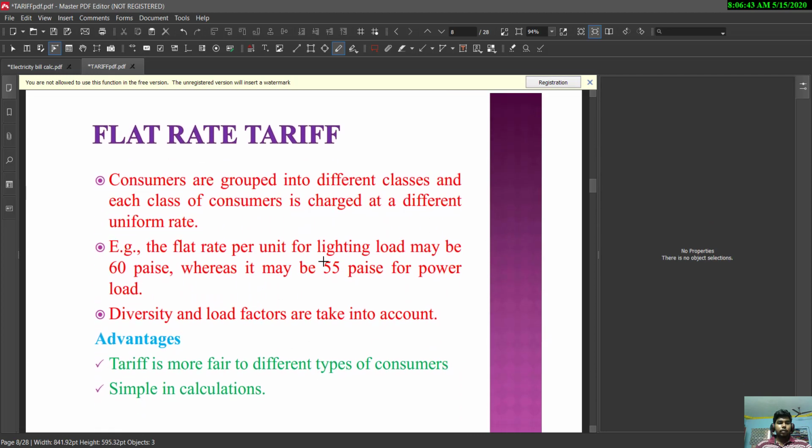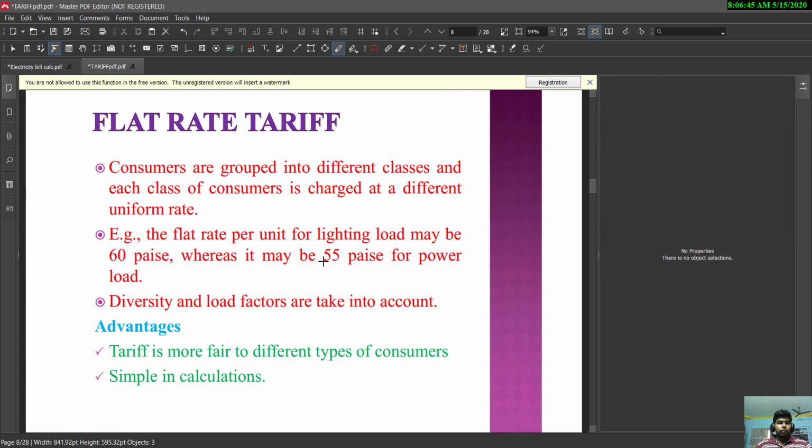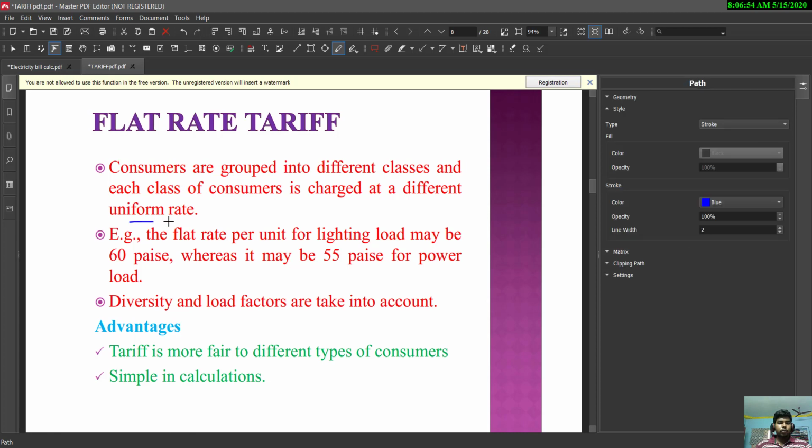The next one is flat rate tariff. That is, consumers are grouped into different classes, and each class of consumers is charged at a different uniform rate. For example, the flat rate per unit for light loading may be 60 paise, whereas it may be 55 paise for power load, that is heavy load.